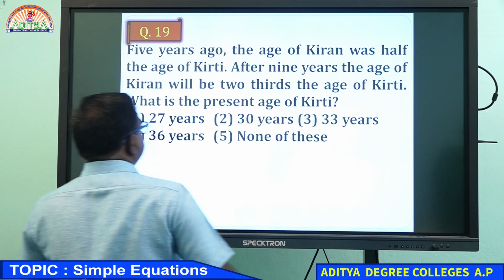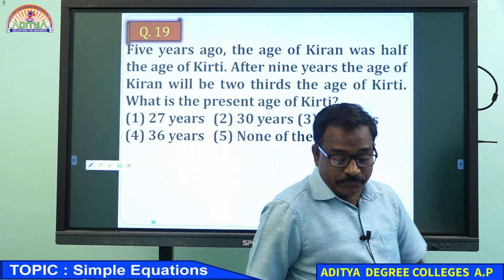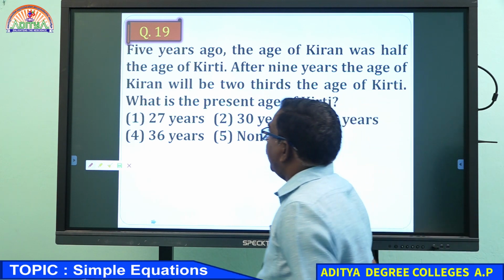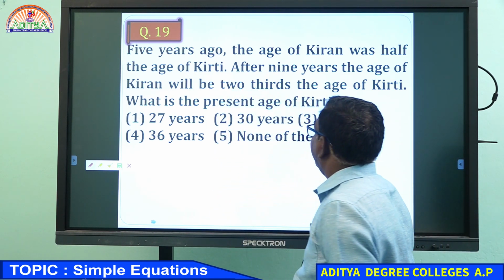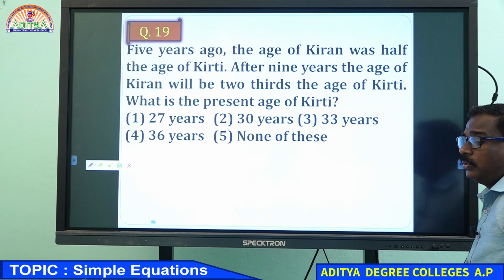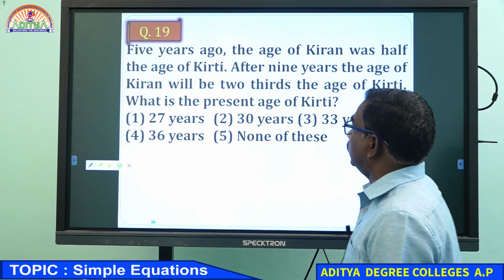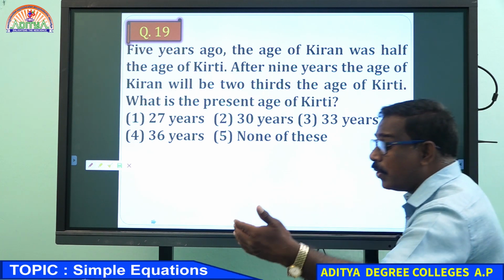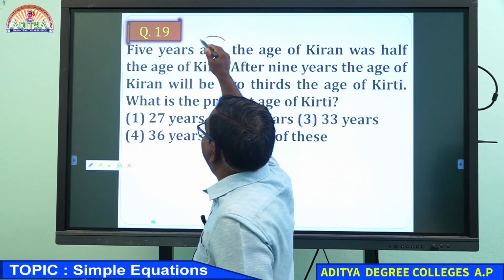Read it carefully. 5 years ago, the age of Kiran was half the age of Kirti. The word ago is given here.